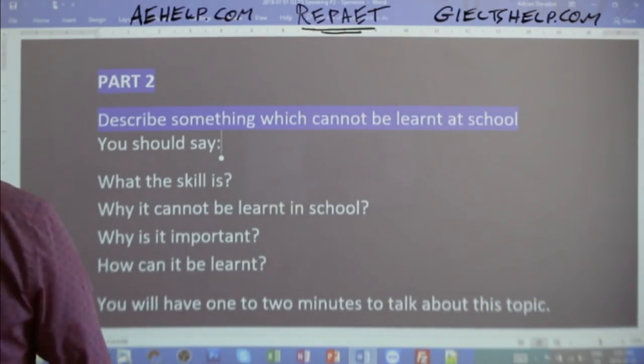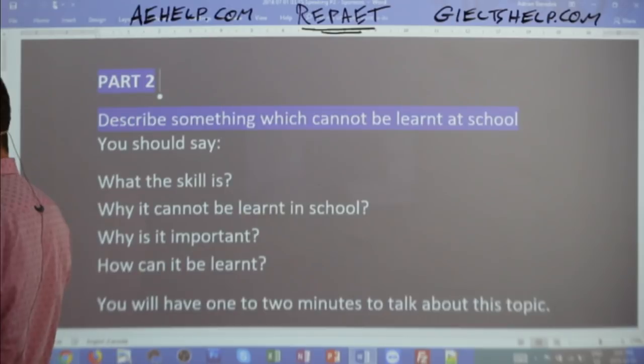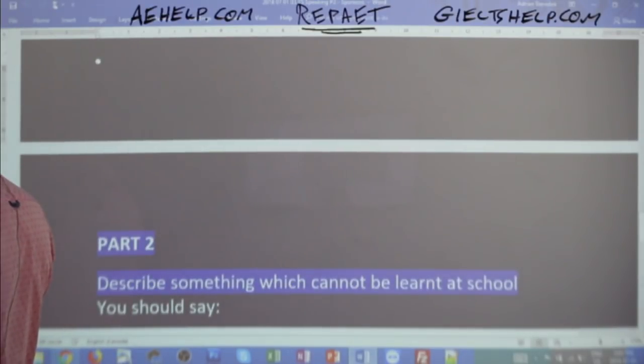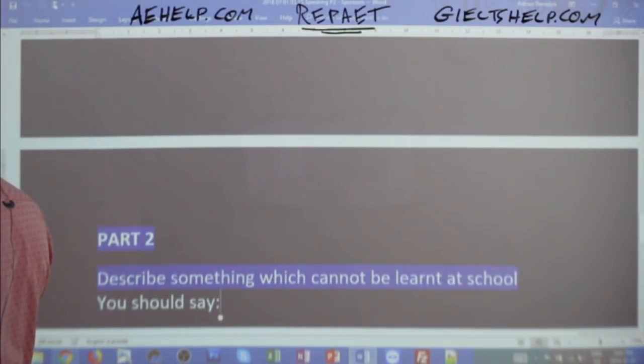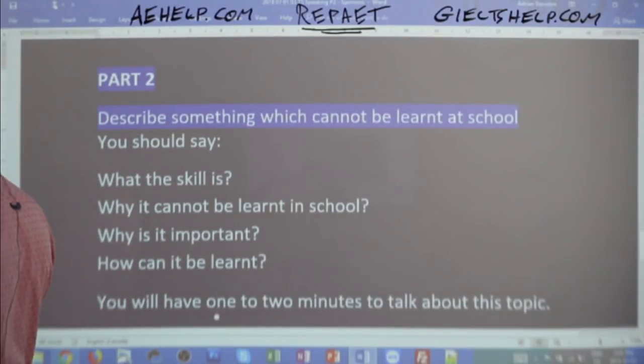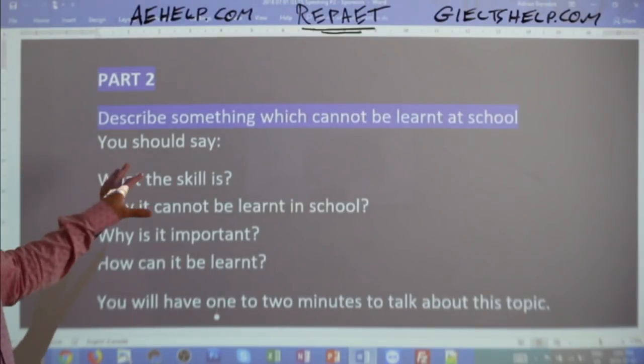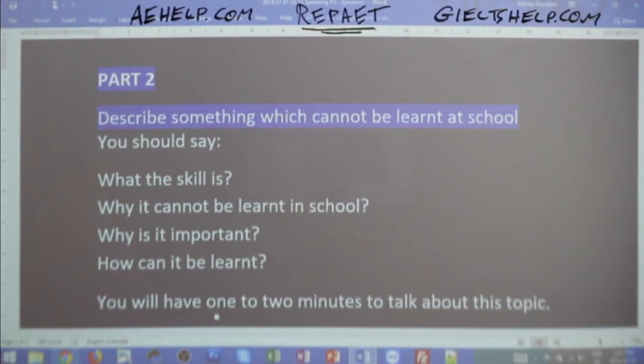Now, in most cases, the cue card will be either a person, a place, an object, or an event. But in this case, it's a little bit different. You can see that it's a skill, and this is a question that was used in a previous IELTS exam, I believe. So that's why Manisha was requesting to have this question reviewed and what you should do with this question, okay? So let's talk about it a little bit.